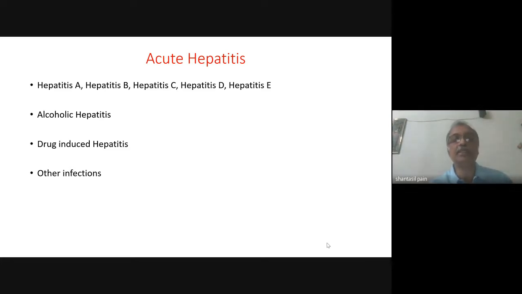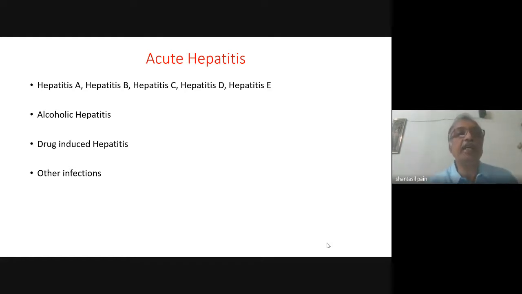So the message is, whenever you are using any drug, you have to be very careful about its side effects, and hepatotoxicity is an important side effect, especially of anti-tubercular drugs and antiretroviral drugs.